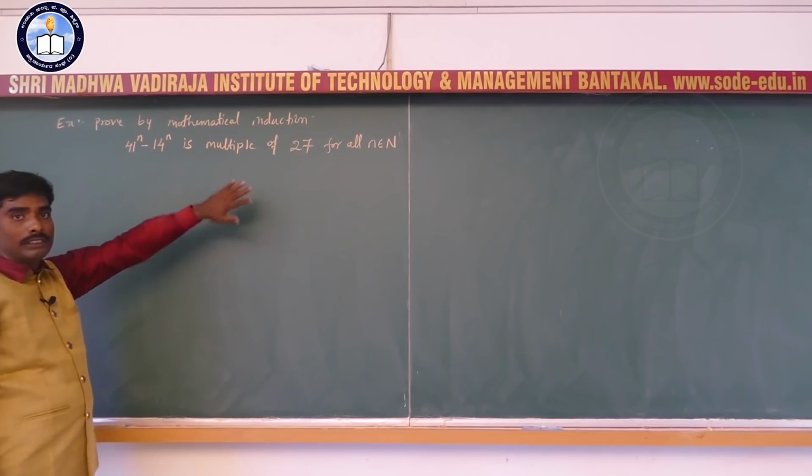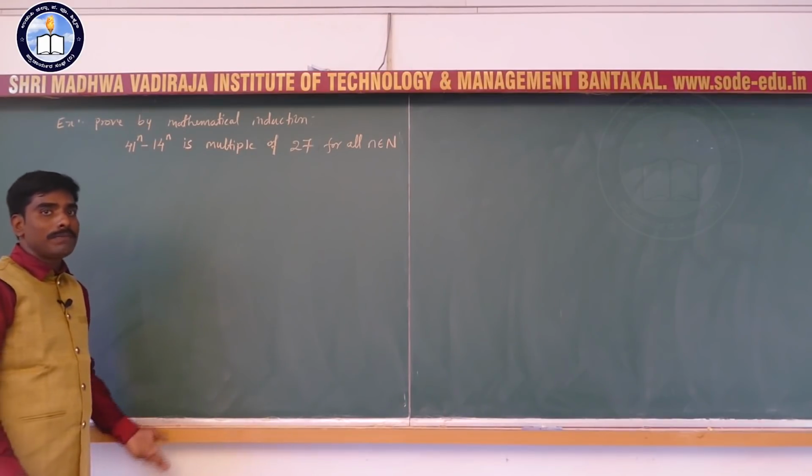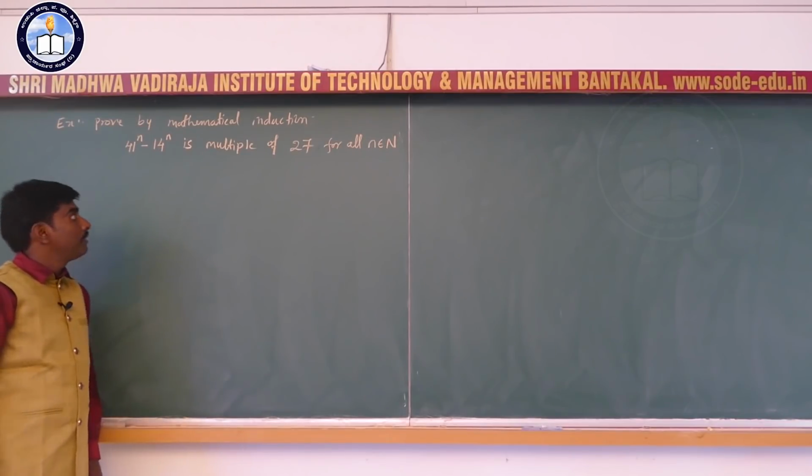Multiple of 27 or divisible by 27 give the same sense, nothing different in that. Okay. Here also we are using the definition of divisibility.